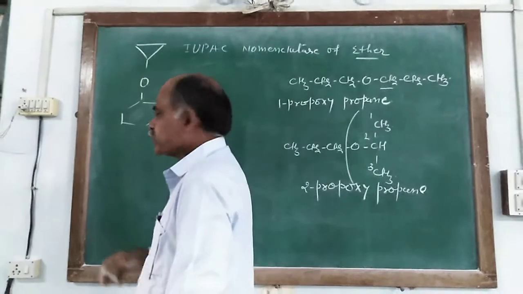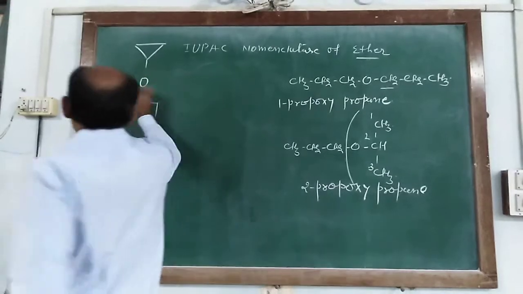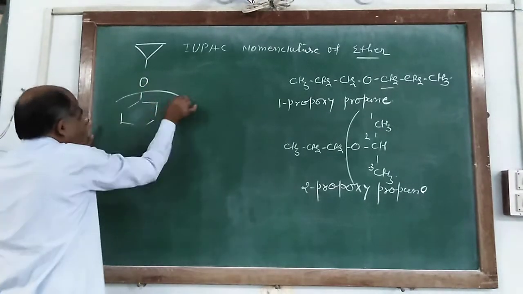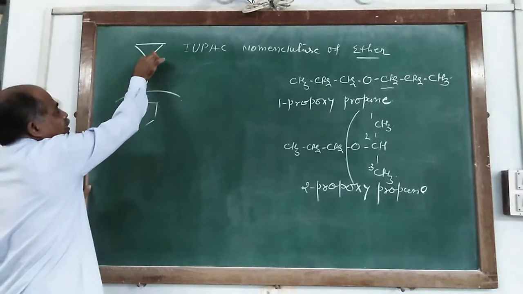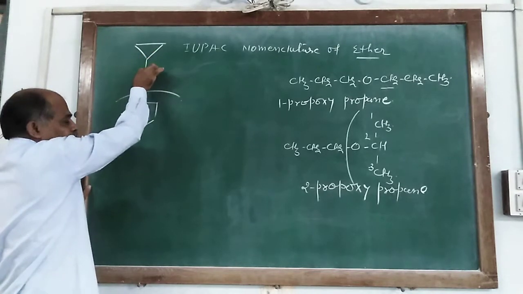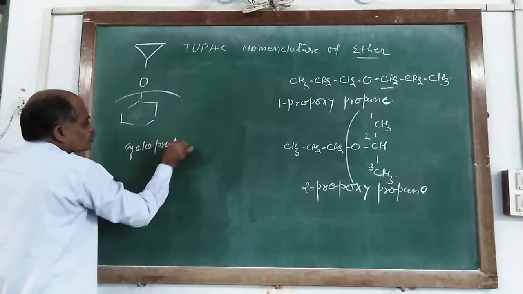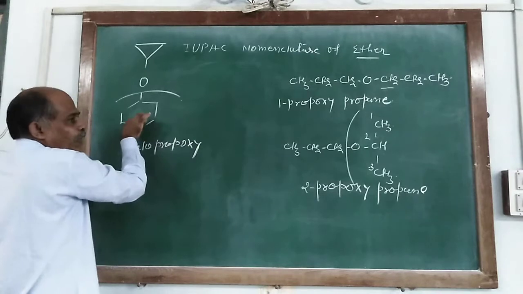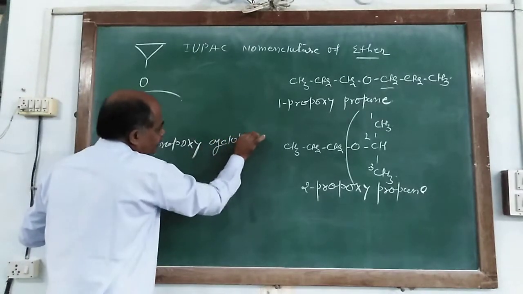Priority is given to the one with more carbon atoms, so it is the alkyl, so it is cyclopropoxy, and the remaining part is cyclohexane.